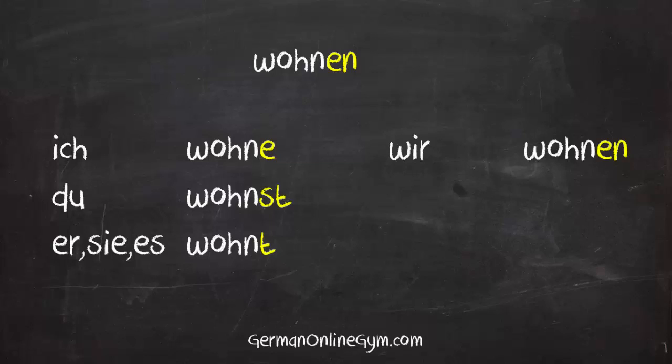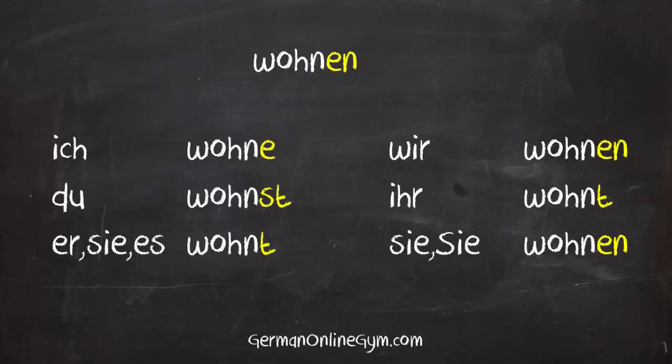The ending for we is en. Wir wohnen. The ending for you guys, ihr, is t. Ihr wohnt. And the ending for they, or the formal you, sie, is en. Sie wohnen.